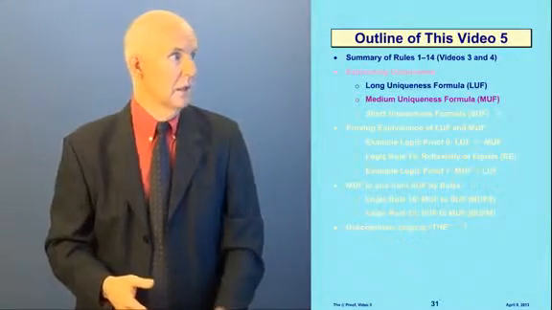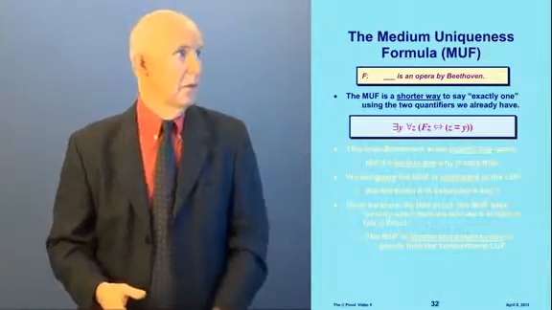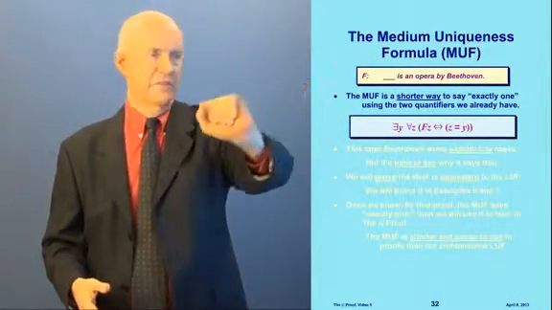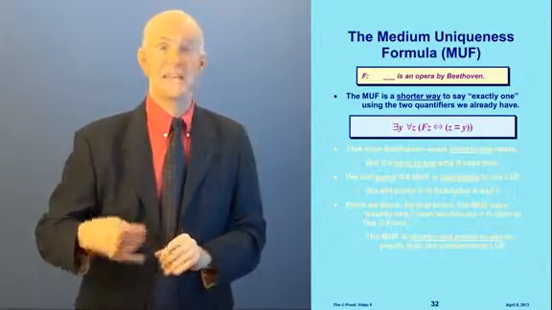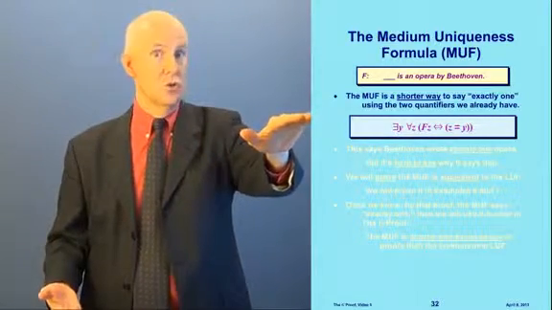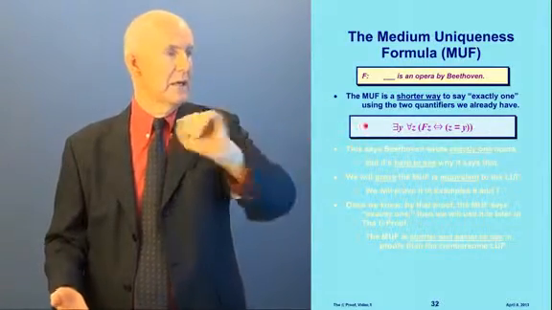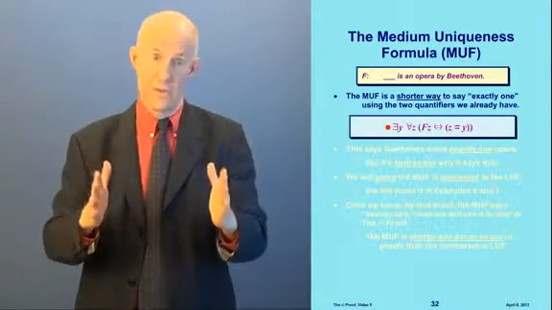So now let's talk about the medium uniqueness formula. Once again, we're going to use F as an opera by Beethoven. The MUF, the medium formula, is a shorter way to say exactly one, using the quantifiers we already have. Here it is. Now this is a little weird. It's shorter than the long formula.